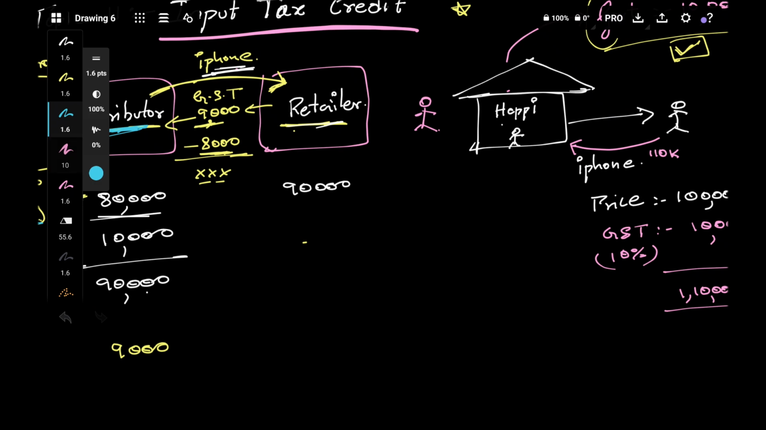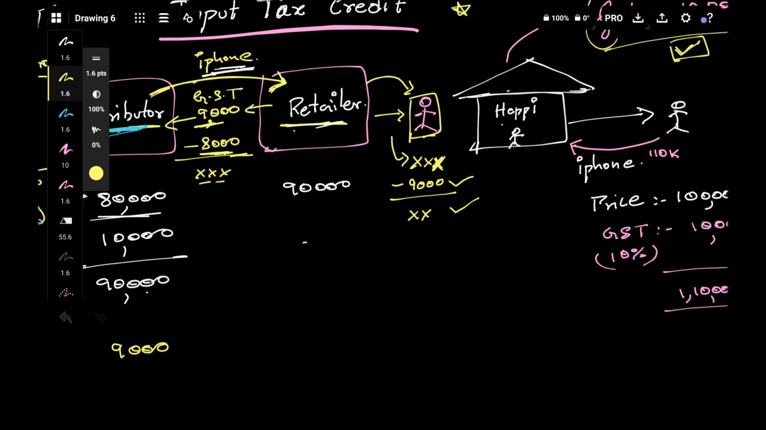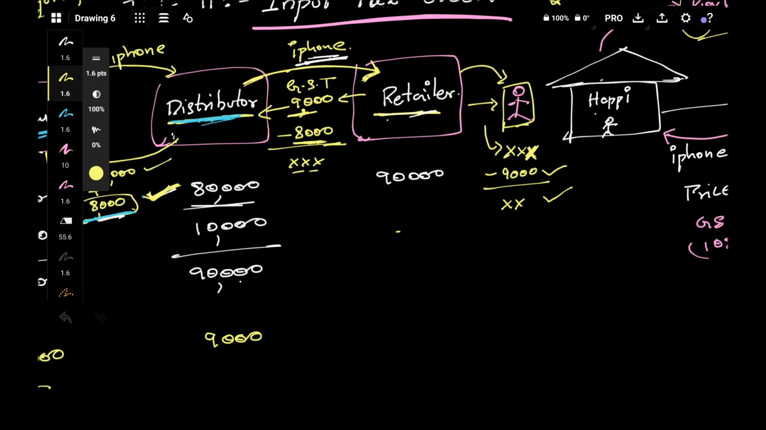When you are selling this iPhone to some customer, at that time you will charge some tax, right? From that tax you deduct whatever tax you have paid right now, that is 9,000. You can deduct this amount and pay only the balance amount to the government. That's what the government will tell the retailer.